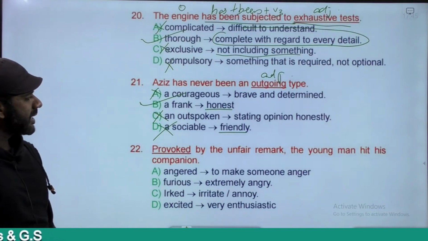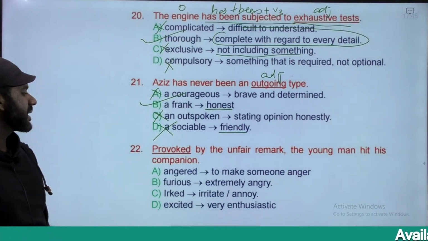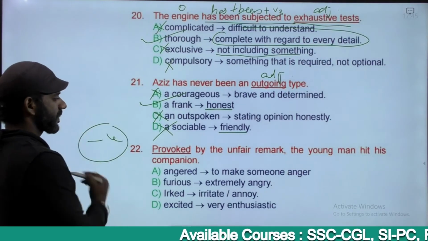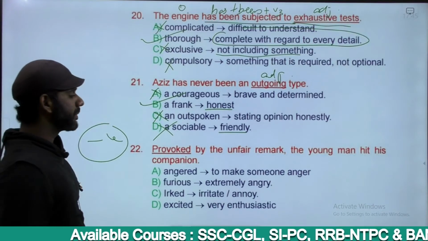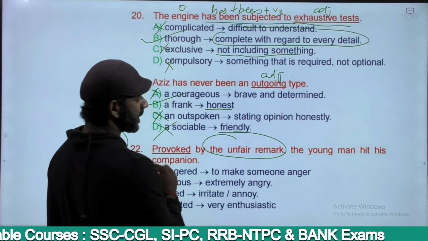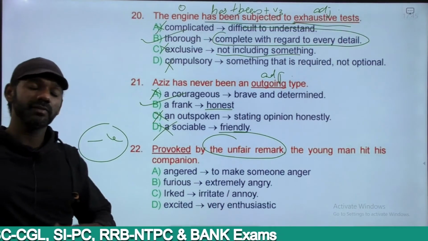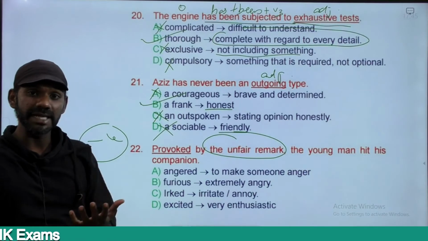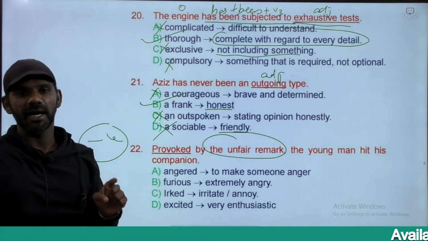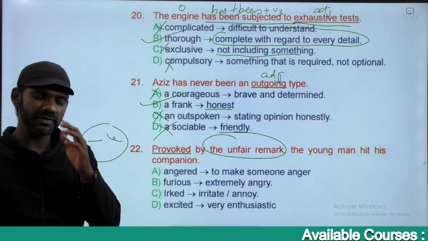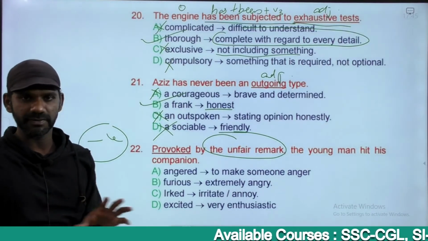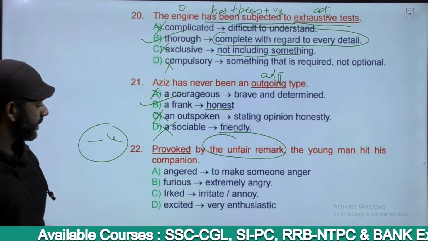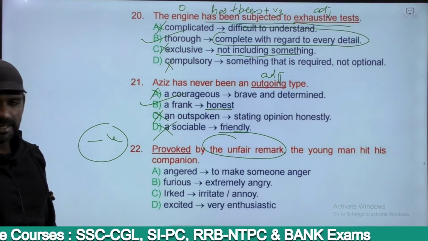Provoked by the unfair remark, the young man hit his companion. This sentence is negatively charged. What happened to the young man because of the unfair remark? That's negative. It means how the young man felt because of the unfair remark. Unfair remark is something negative, and because of an unfair remark we feel something negative, right? The options are angered, furious, irked, excited.